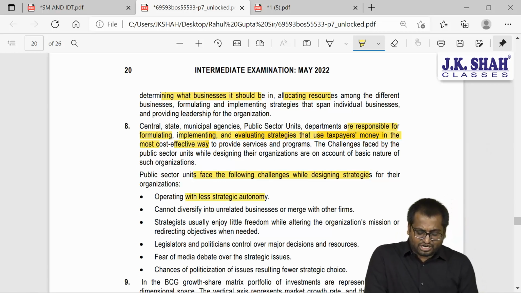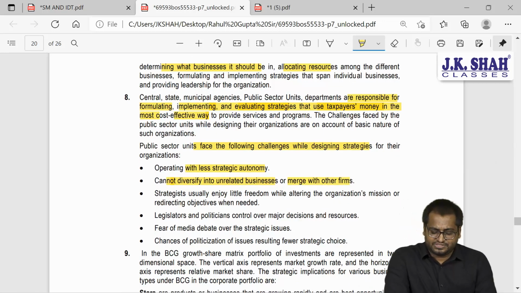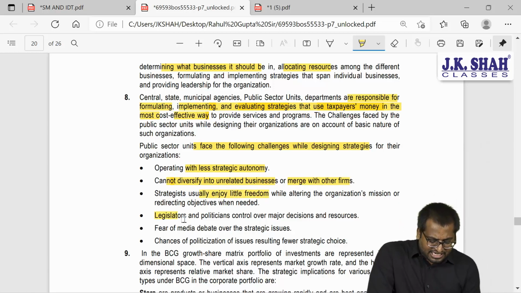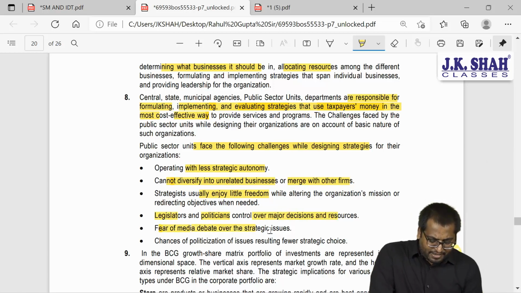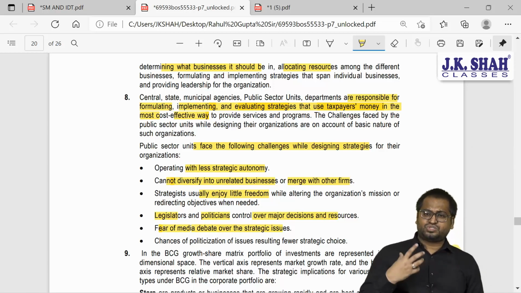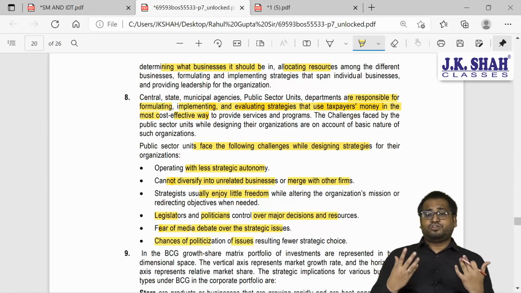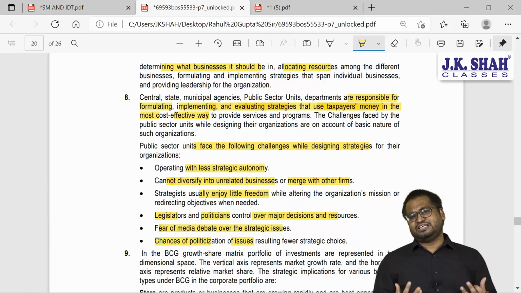So they operate with less autonomy. They cannot diversify into unrelated businesses or they cannot merge with other firms. They enjoy little freedom. Legislature and politicians control major decisions. Fear of media debate over strategic issues. So issues are being debated over media. Chances of politicization of issues. Issues can be politicized. Even if it is good for the development of the country, some issues will be politicized for personal gains, which is not good.